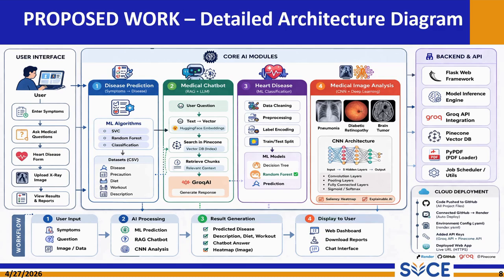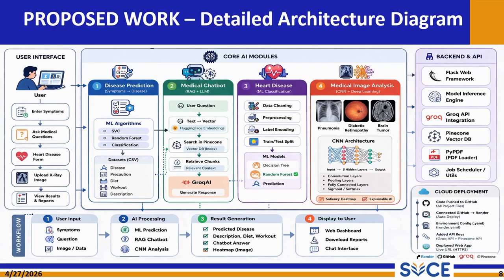This architecture diagram represents the overall workflow of the system. The user interacts through the web interface by entering symptoms, uploading medical images, asking chatbot queries, or filling heart disease forms. The request is sent to the appropriate AI module for disease prediction. Machine learning models process symptom data.